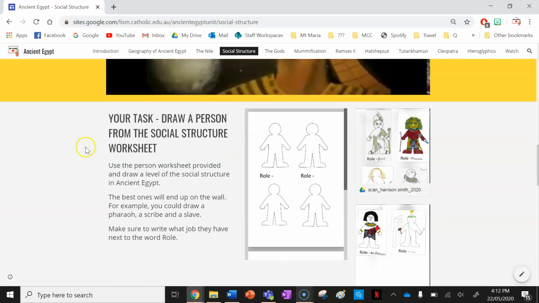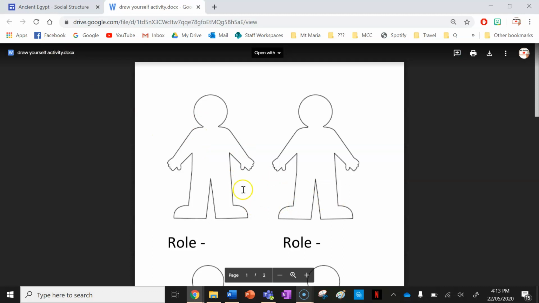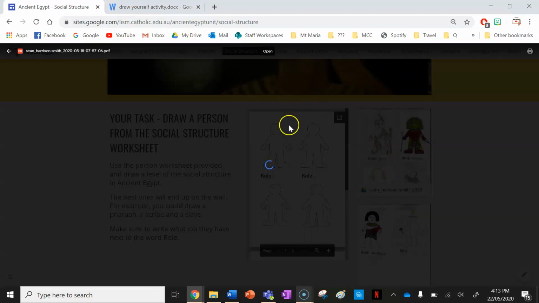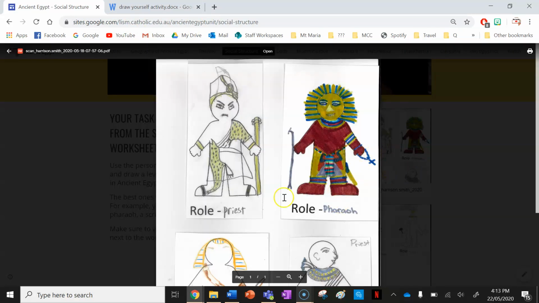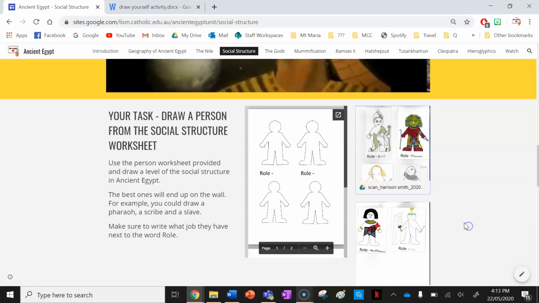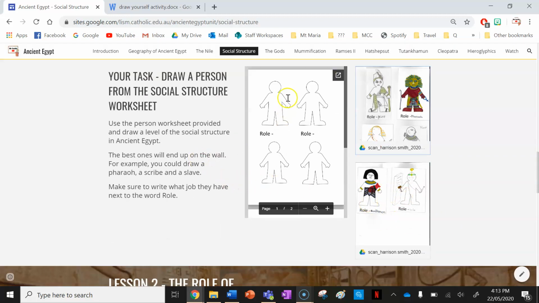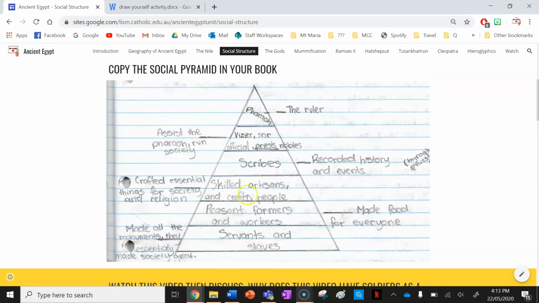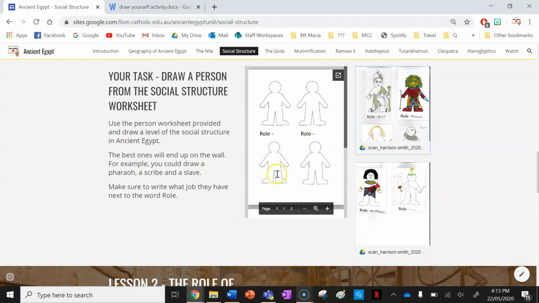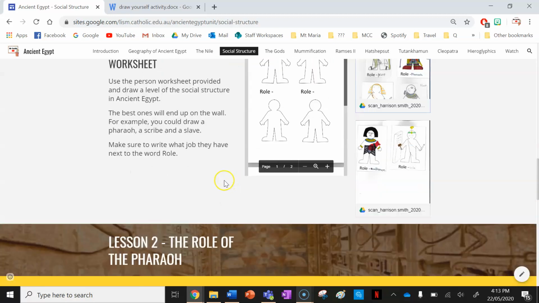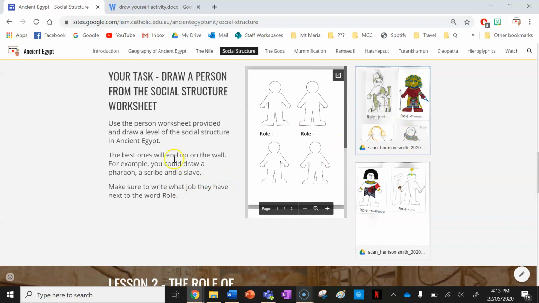It's really good. After that, guys, what I want you to do is using this worksheet here, and you can click out on the pop-out to access it. I want you to draw some of the levels of the social pyramid that we've just discussed. So you can see here, I've got some examples of students in the past and what they've done. So you can see I've got a pharaoh, a priest, a soldier, and another priest there. I've got a craftsman and a scribe. So what I want you to do is print this out if you're at home or if you're in class. Please draw on these. Draw one of the levels you see on the social pyramid here, and you can use Google to Google what these people look like or remember it from the video here as well. And some of them might even go on your classroom wall as well.